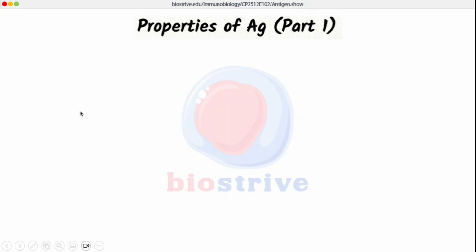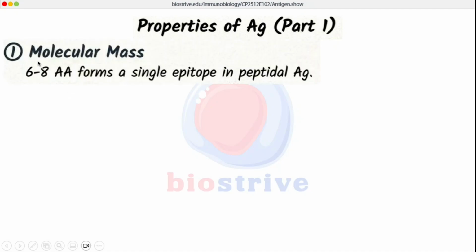Now let's come to the properties of antigen. What are the different properties exhibited by that antigen, and how are these properties related to immunogenicity? The first property we will talk about is molecular mass. If the antigen is proteinaceous in nature, we need a minimum of 6 to 8 amino acids to form a single epitope on that particular antigen. And if it is carbohydrate in nature, we need 6 to 8 monomers of a particular carbohydrate to form an epitope in a carbohydrate type antigen.